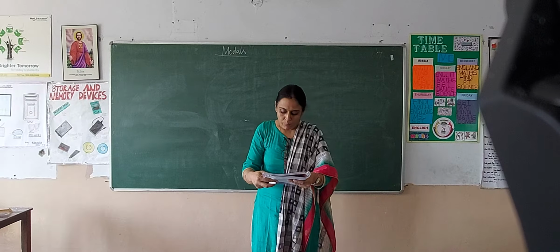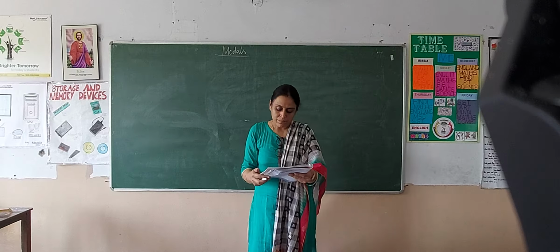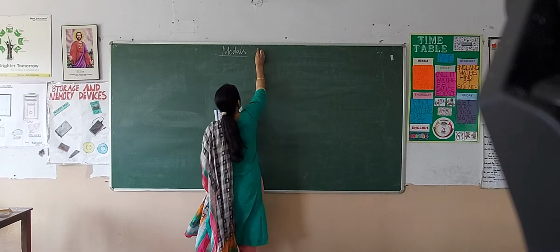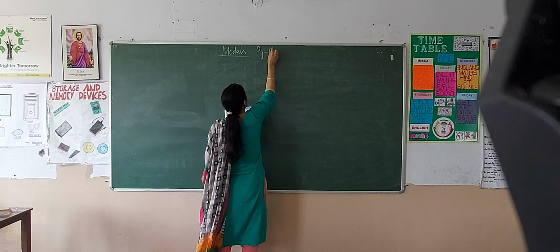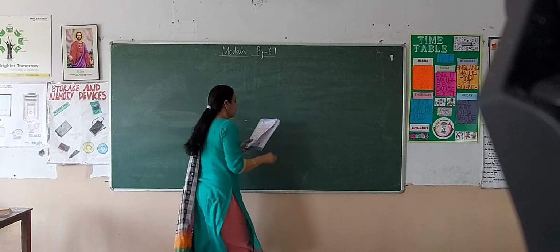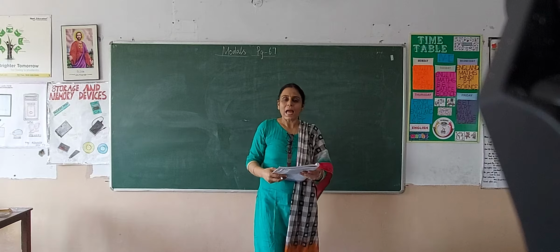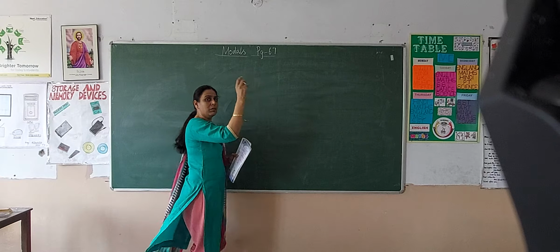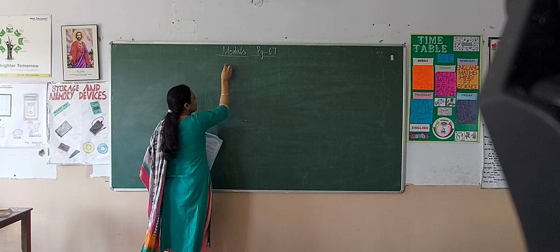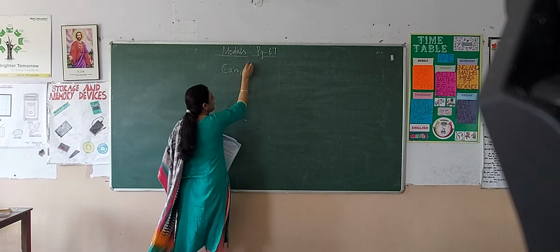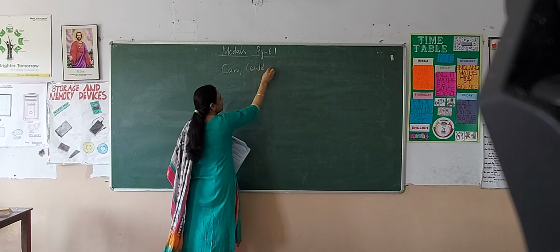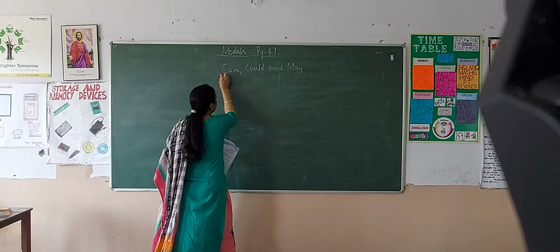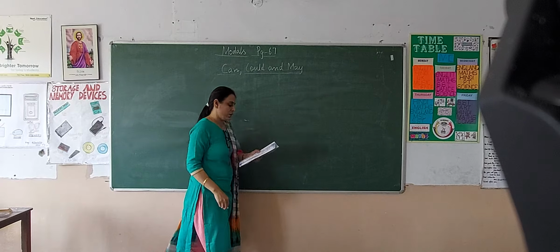Now here in your book, please take out page number 67. This topic, modals, is given on page number 67 in your English language books. Words like can, could and may are called modals. As I have told you, there are various other modals, but in class 4 we will be doing the usage of can, could and may. We will be learning about the usage of these three modals.